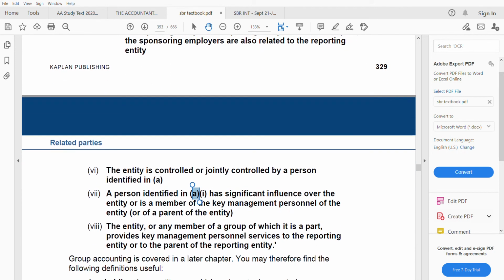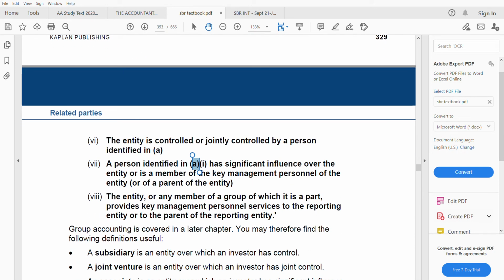The reason why you have to know the whole list is because any one of it may come. Maybe in the exam you will be given some scenario, and one of it will apply, for you to identify whether it could be an associate, a joint venture, a joint operation, or a subsidiary. It depends. Definitely, you will not be asked to write the whole list of who are related parties. Only one of it may apply, so you should know which one it is from that list when you're writing the answer. But definitely, we'll do a question on related party.